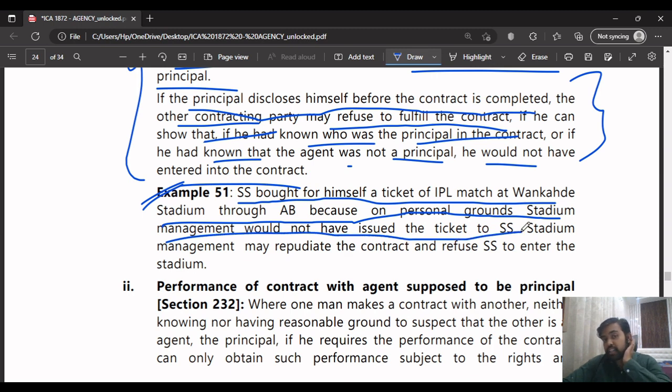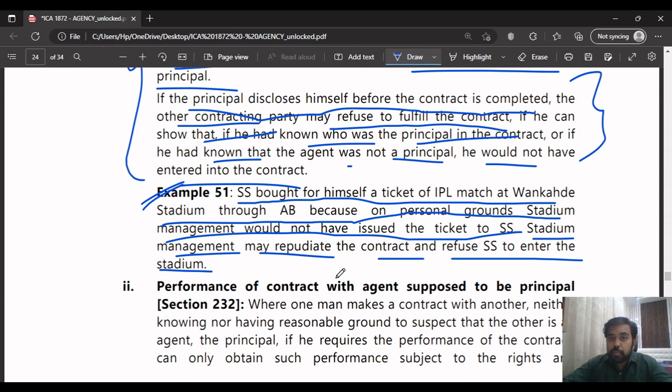So he bought a ticket for the IPL match through another person, AB, because on personal grounds the stadium would not have issued the ticket directly to SS. So stadium management may repudiate the contract and refuse SS entry to the stadium. Later, on the day of the IPL match, when the security of the Wankhede Stadium saw who the real person using the ticket and entering was, at that time the management may cancel the contract and refuse access to enter the stadium, but they may allow AB to enter the stadium. Okay.